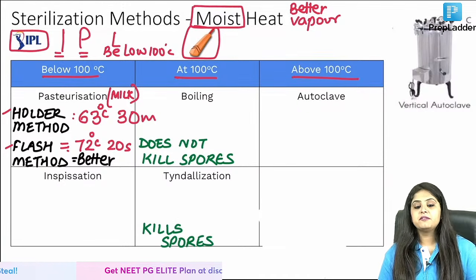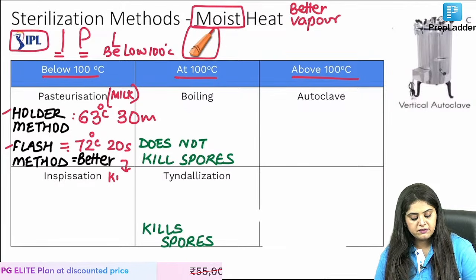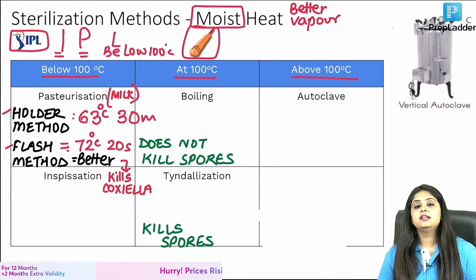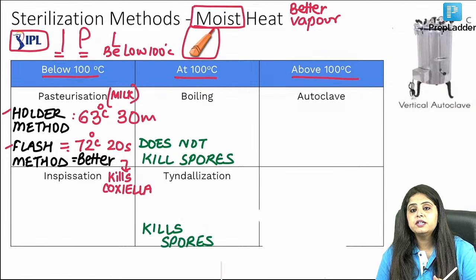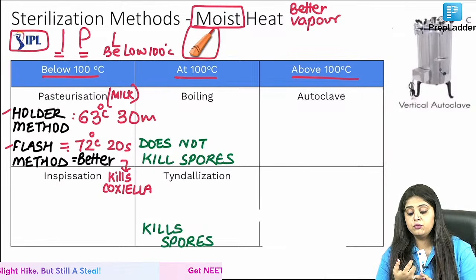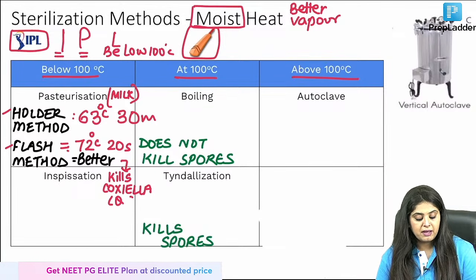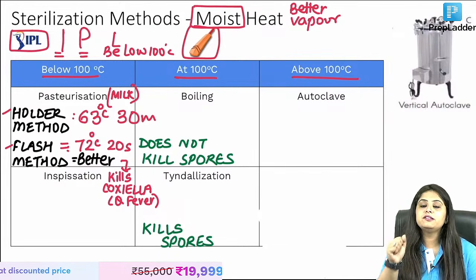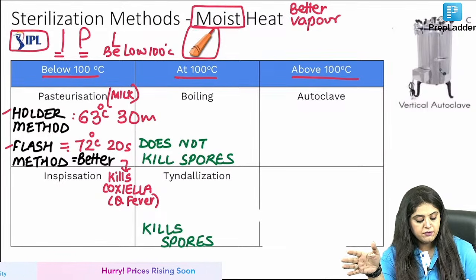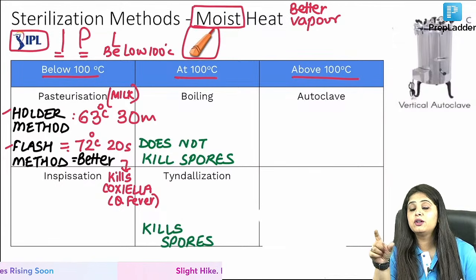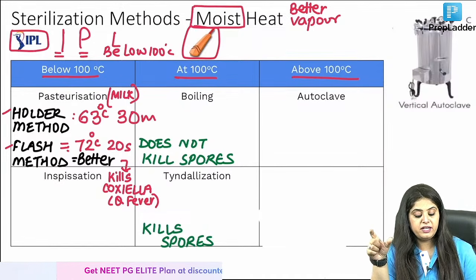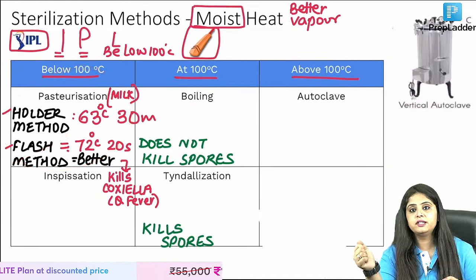Why? In our country we prefer flash because flash can kill something which no one else can kill, which is the bacteria Coxiella. That is why it is better. You will tell me which fever Coxiella causes. Two questions: Coxiella's fever, and the granuloma of that fever from pathology that I have taught you. Most of you are saying, ma'am, Coxiella causes Q fever. So which granuloma is seen in Q fever? Do you see Dirk granuloma, stellate granuloma, donut granuloma? We always used to make a donut and a Q out of it. So in pathology bonus slides, I hope you saw in the PDF also, I had written Q fever causing donut granuloma. Very good. So Holder method is done. Flash is better because it kills Coxiella.